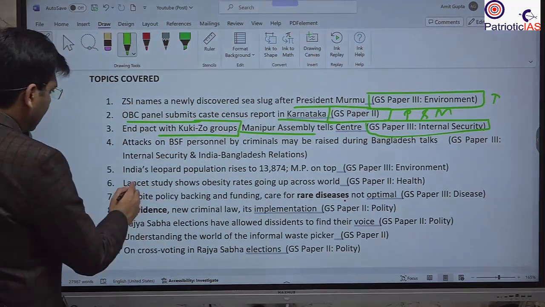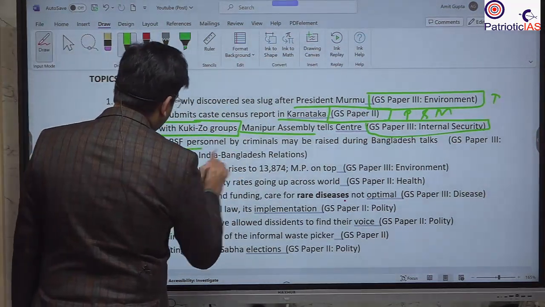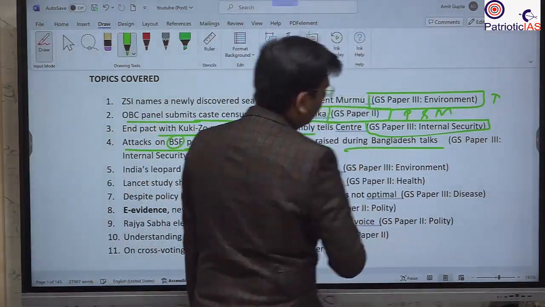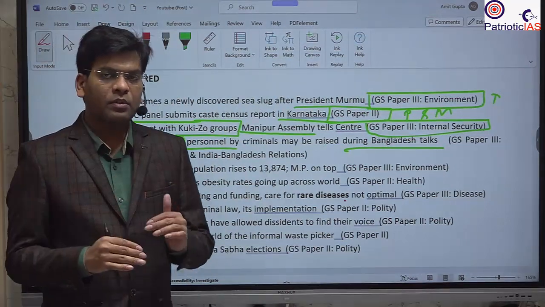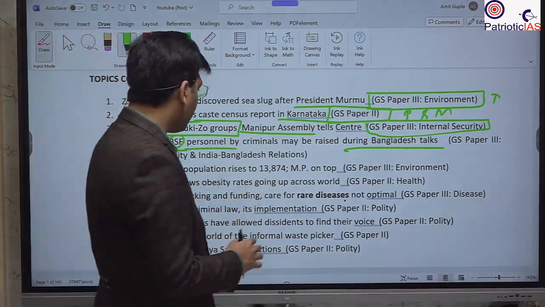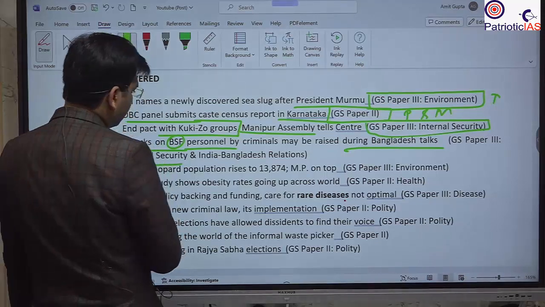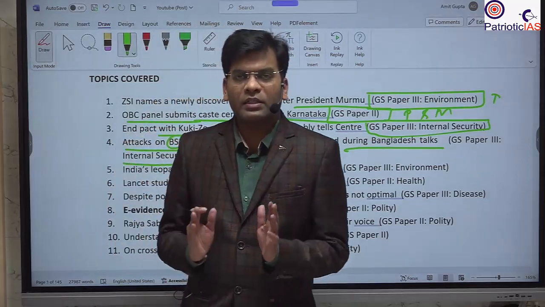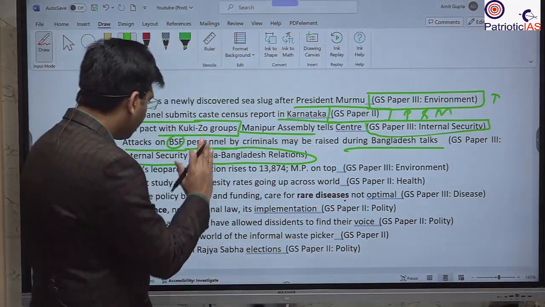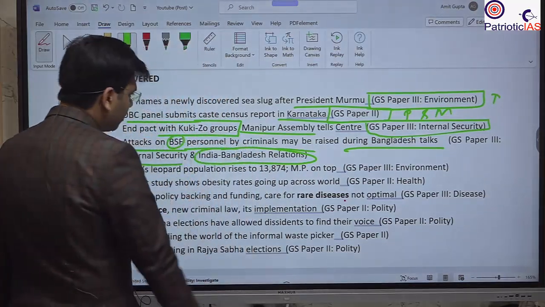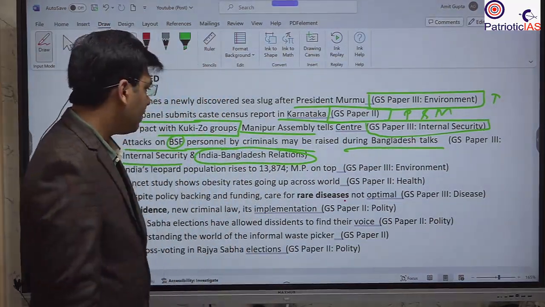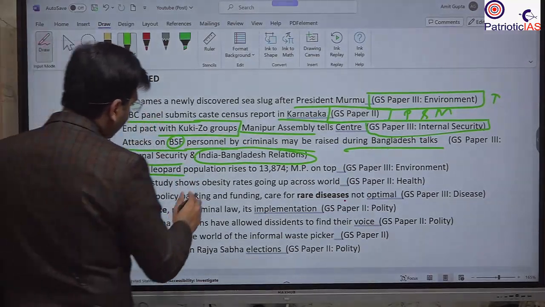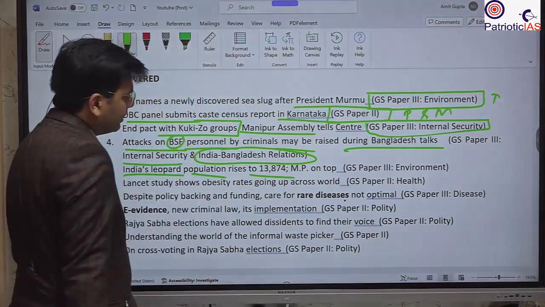After that we will study that there has been an increase in the number of attacks on the BSF, Border Security Force of India, on the border of Bangladesh, and particularly in the area that makes its boundary with the Tripura state. Okay, so this is important from the perspective of GS paper 3 internal security as well as GS paper 2, that is international relations, the relation between India and Bangladesh. So we can use further points from both this internal security point of view as well as India-Bangladesh relations.